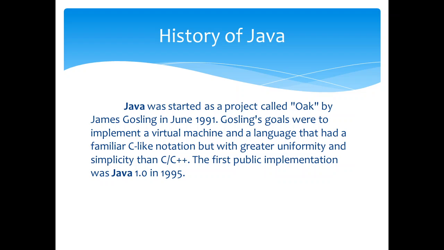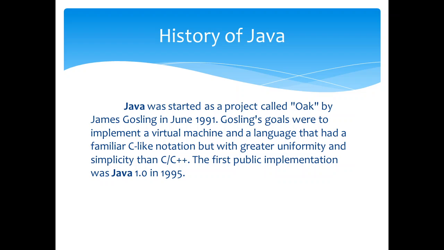And we can go through the years. In 1990, Sun Microsystems decided to develop special software for electronic devices. In 1991, a language named Oak was developed, which is the original name of Java. After that, this language was used for small handheld devices with touch screens. After that, in 1993, the concept of applets was implemented in the Oak language. Then only Java became the language of the internet.